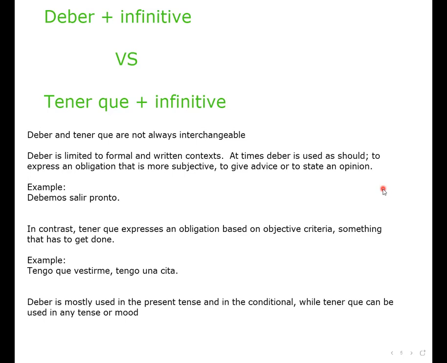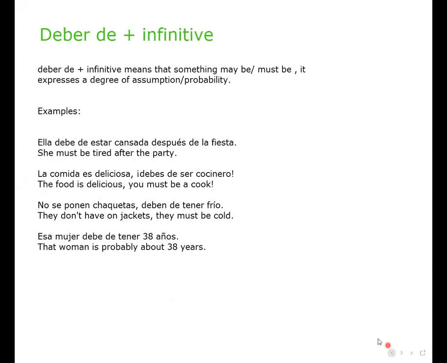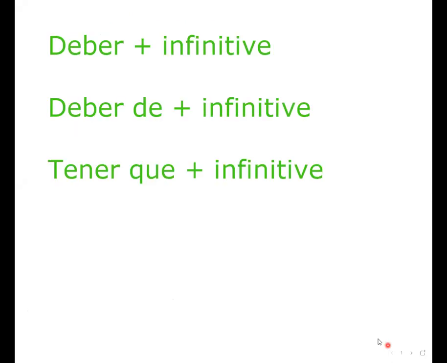So you can use it to give advice or to state an opinion. When we talk about subjective, with the verb deber being subjective, we mean it is influenced by someone's personal feelings, their opinions, or their tastes, right? Something that is individual.